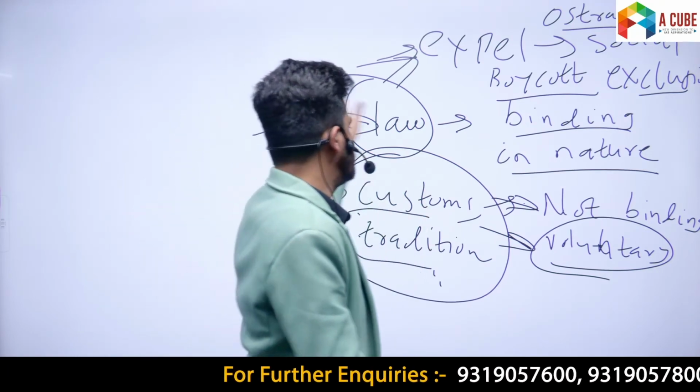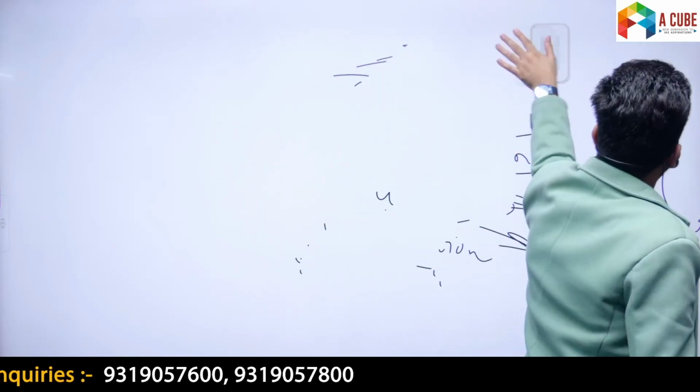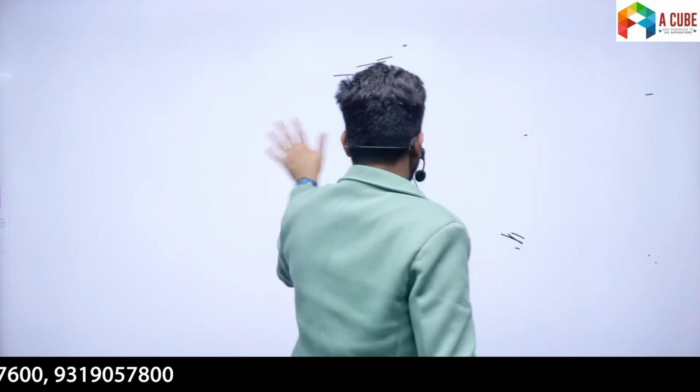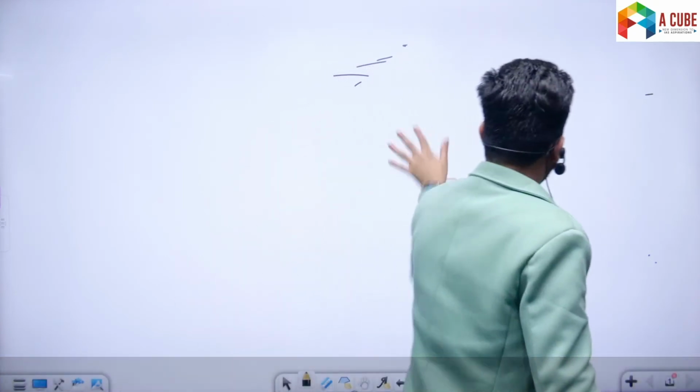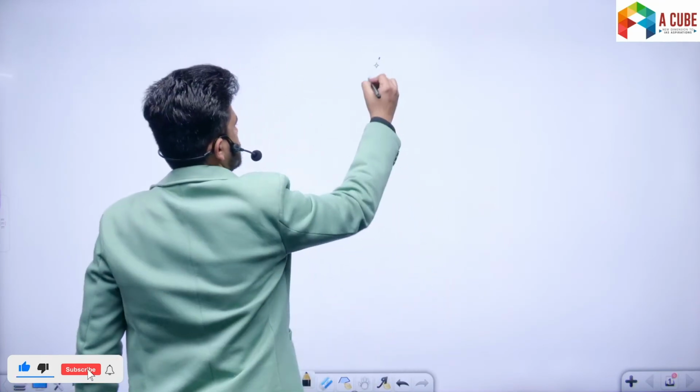Now this is the last difference. There are other differences as well, but I felt that these are important differences, and that's why I thought to spend a little time on them. Okay, I hope the difference between state and society is clear. Now next and the final concept is association.